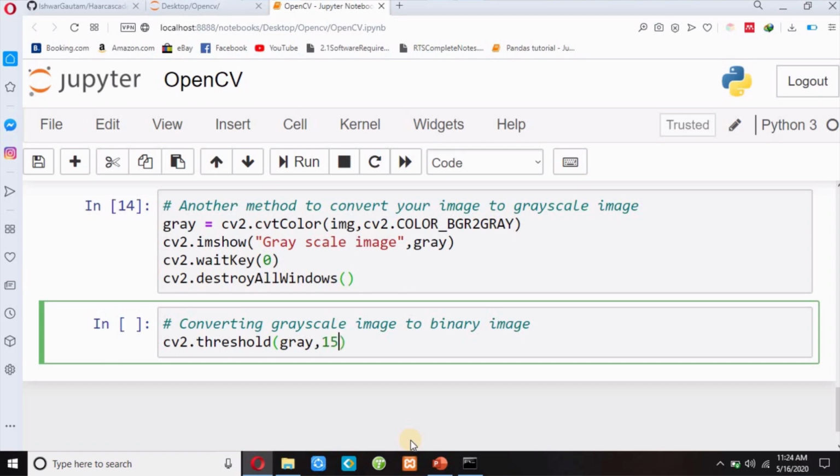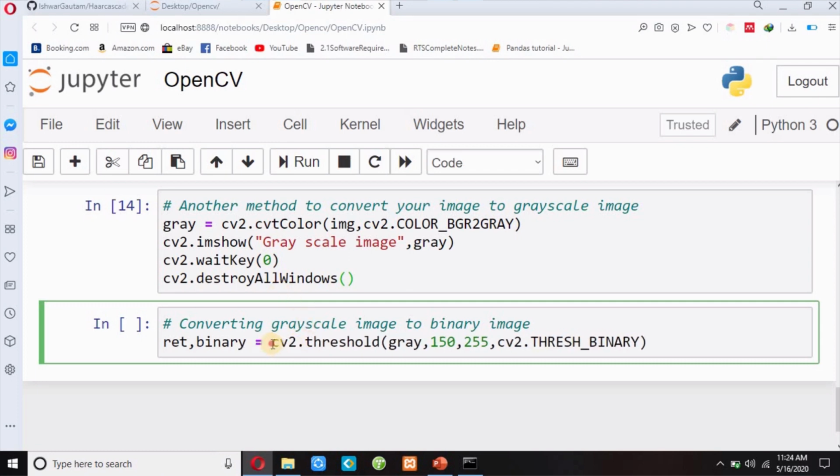I will explain it, don't worry. 150, and I have to pass the maximum value 255, and then I will use cv2.THRESH_BINARY. This is the method of threshold. It will return 2 values, so I will write here ret and binary.